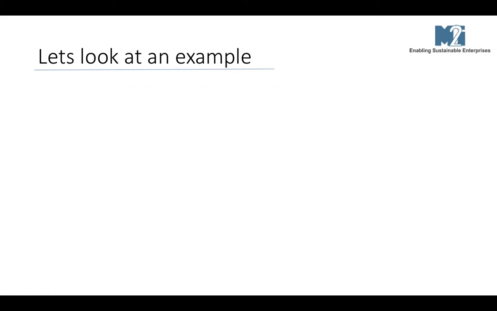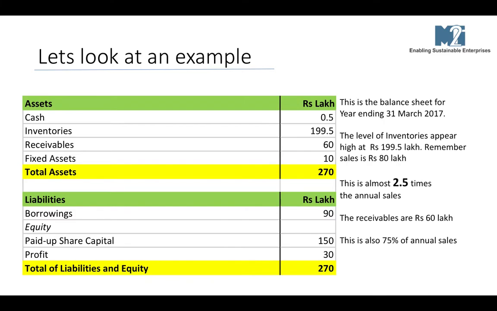How does its balance sheet look like? Here is the balance sheet of Unnati. The level of inventories appear high at almost rupees 2 crores. Remember, sales is rupees 80 lakh. So the inventory is almost 2.5 times the annual sales.